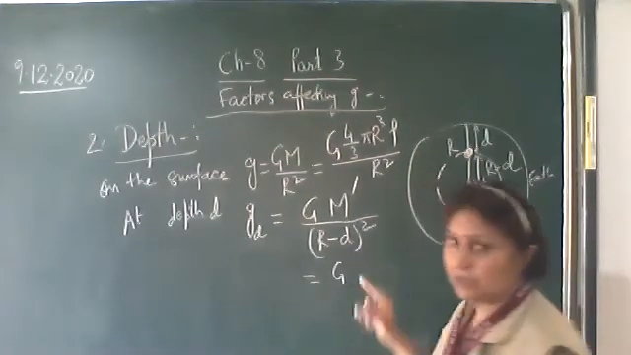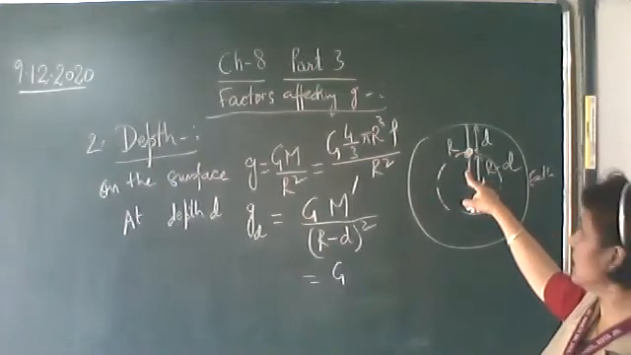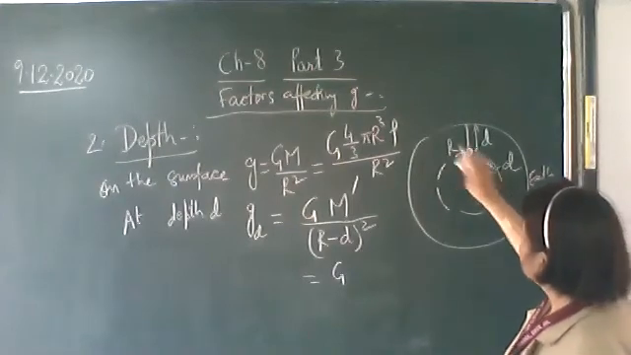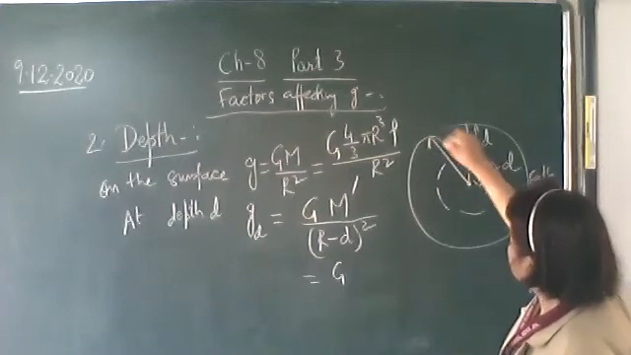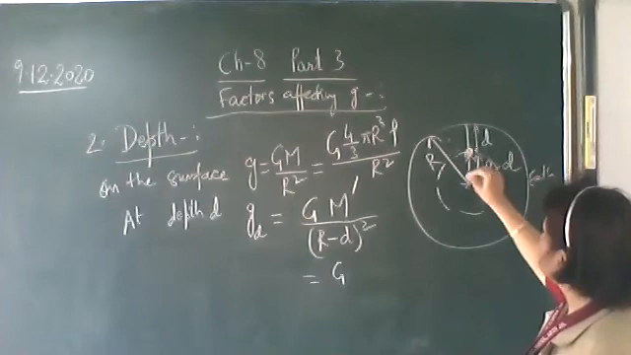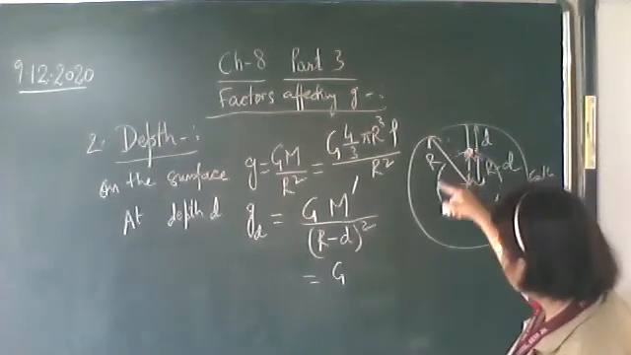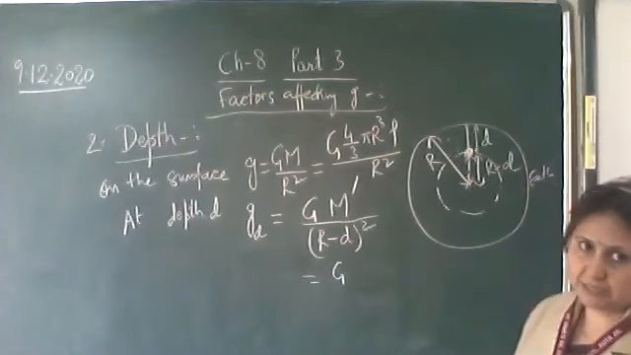Now m dash is the volume of the earth in the radius r minus d. Okay, this R is capital R. Okay, this is r minus d, and this is d. Mass m dash is the mass of the earth enclosed in r minus d.